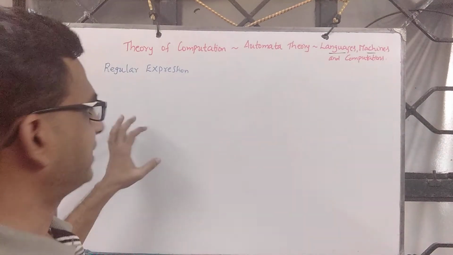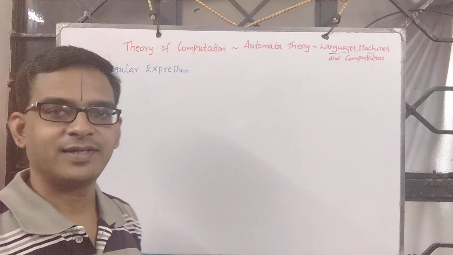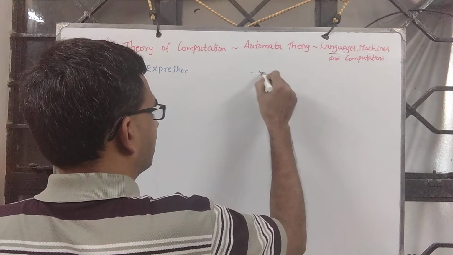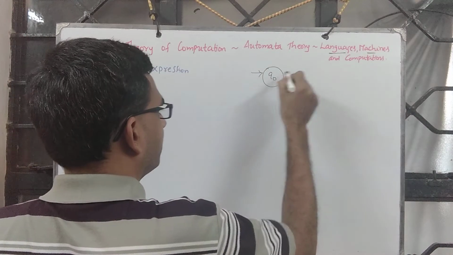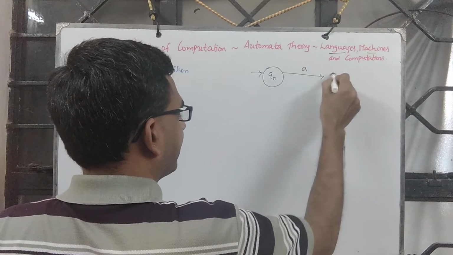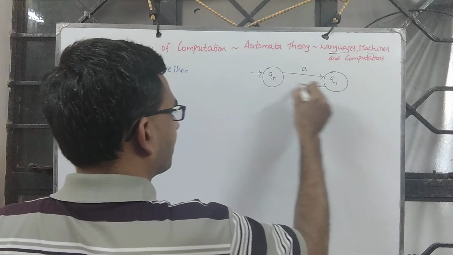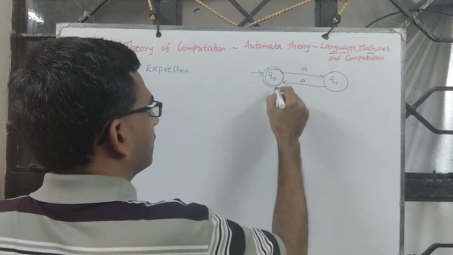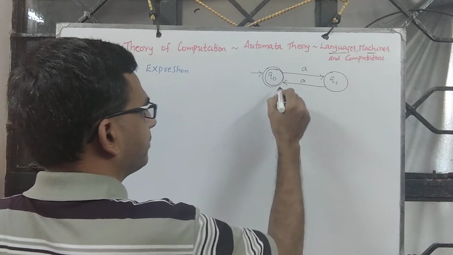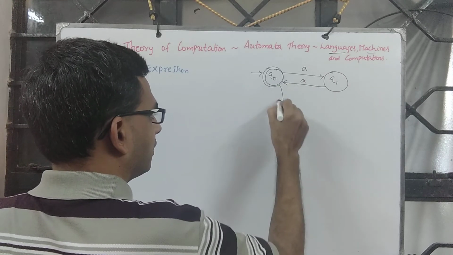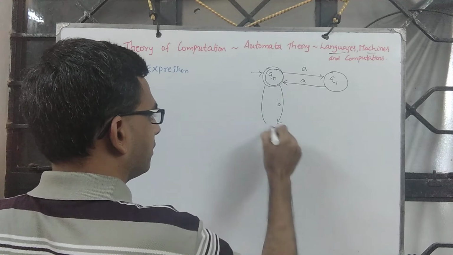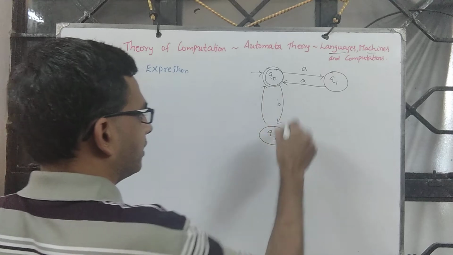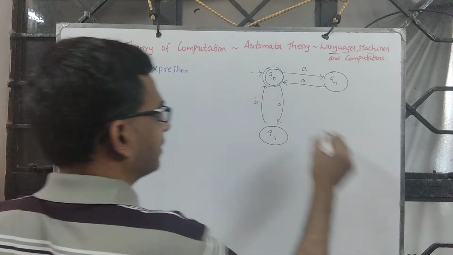Let's explore some more questions on regular expressions as we find it a bit interesting. Consider this automaton. Q0. On reading A, we go to Q1. Reading A, we come back. Now this simply accepts even number of A's. On reading a B, I go to this state, and again this part accepts even number of B's.